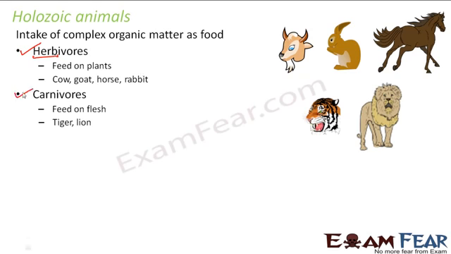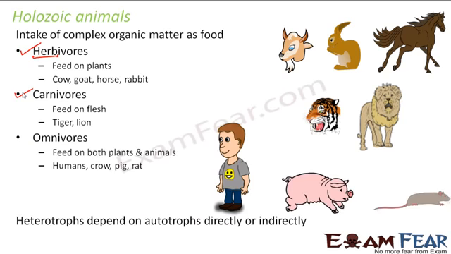Now there are a large variety of animals which feed on both plants as well as flesh. Can you give me one example of those kind of animals? Right, human beings. We ourselves, we feed on both flesh as well as plants. So they are known as omnivores. That means they feed on both plants and animals. Examples would be humans, crow, pig, rat. Since there were too many Holozoic animals, they were further classified depending upon whether they feed only on plants, only on flesh, or on both plants and flesh.